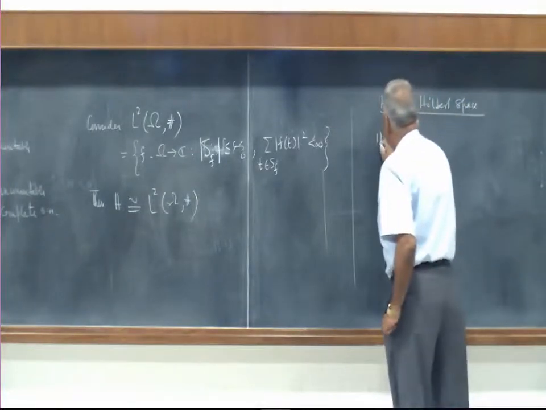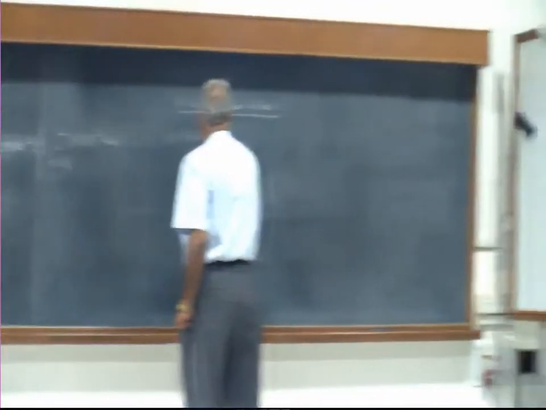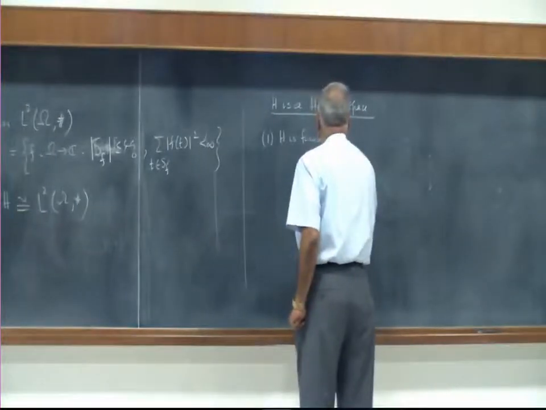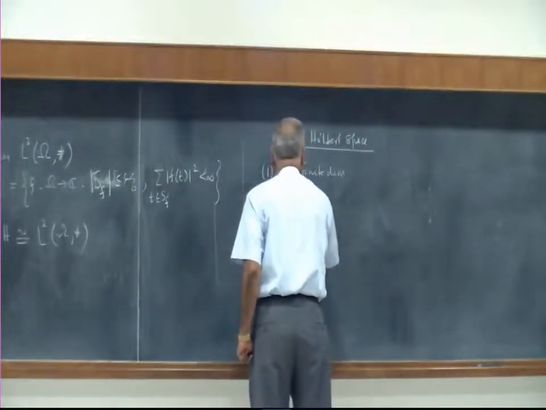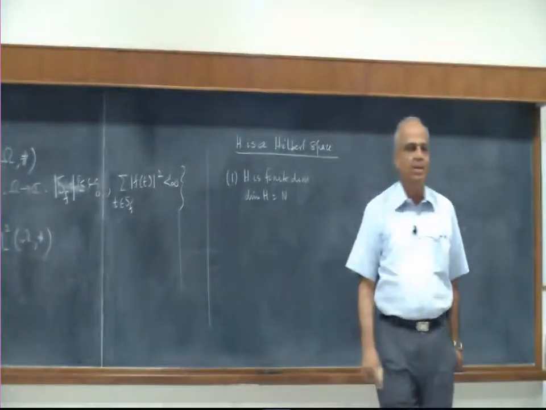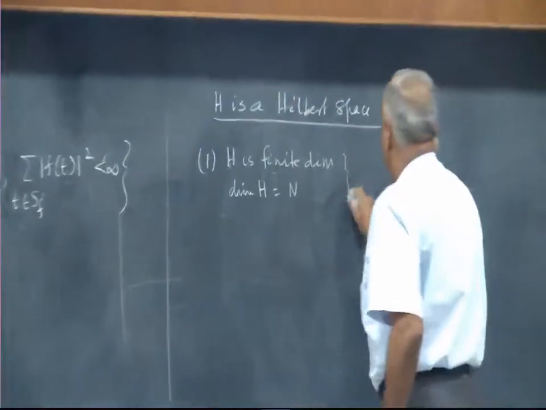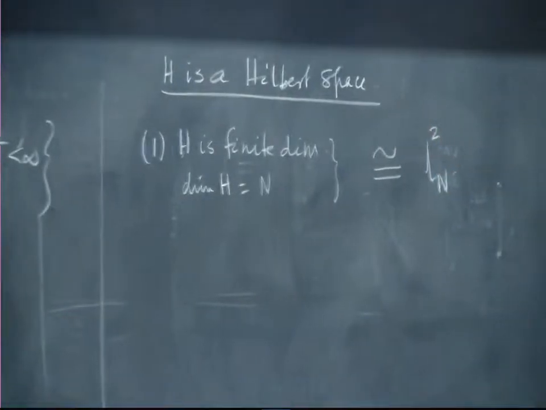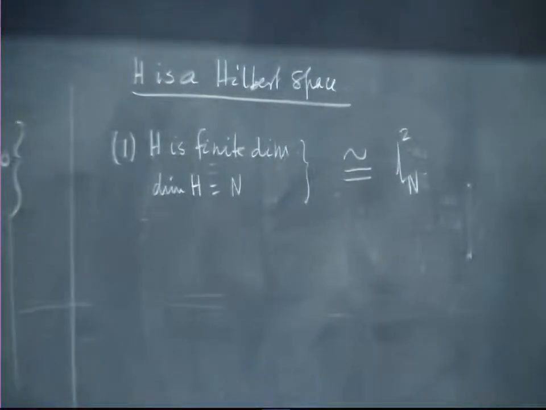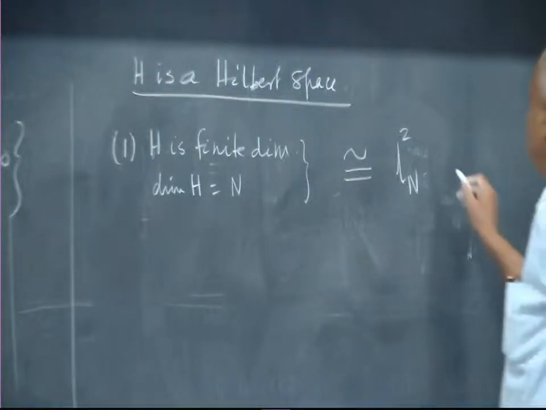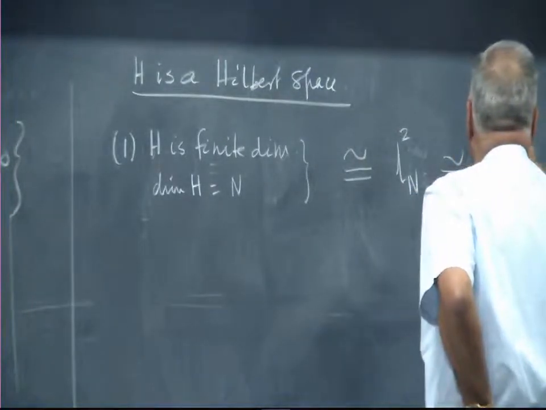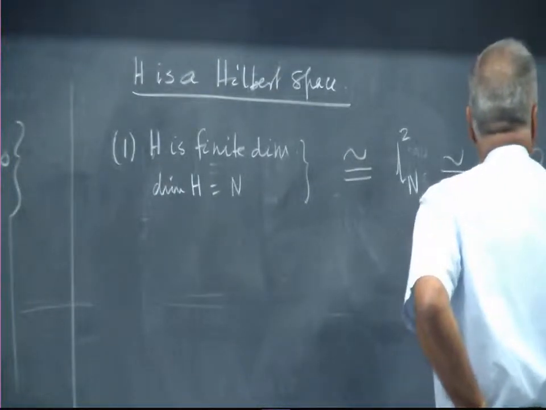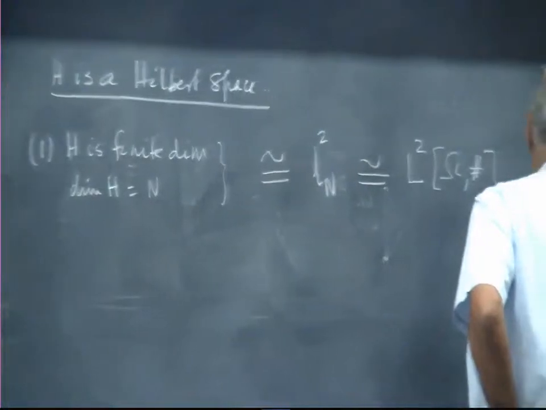Case 1: H is finite dimensional, with dimension say capital N. Then this is congruent to L2n, our usual n-dimensional vector space with the Euclidean norm defined as the sum of squares, which in turn can be identified with L2 of omega with counting measure, where omega is the set 1, 2, 3, up to n.